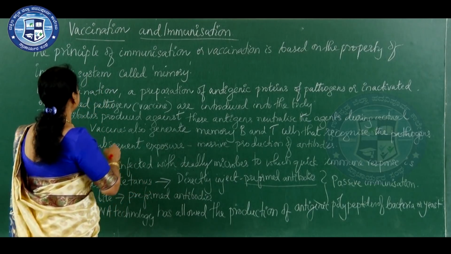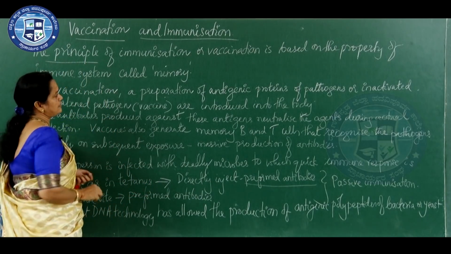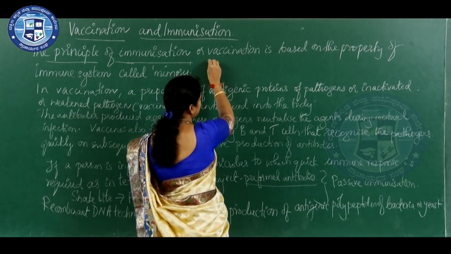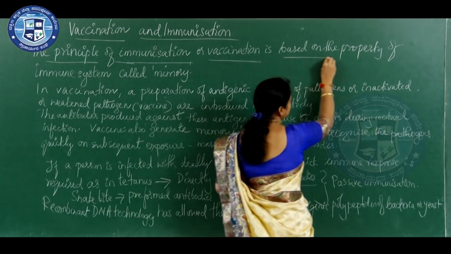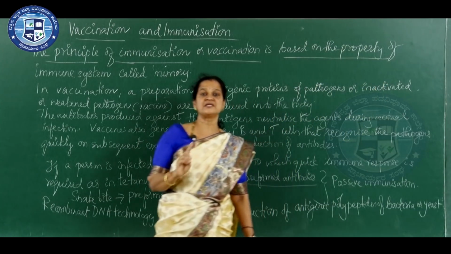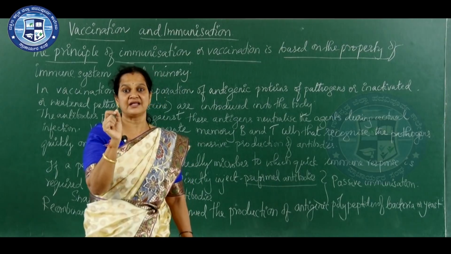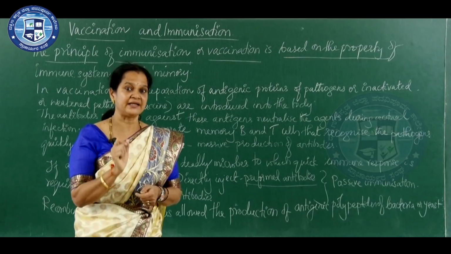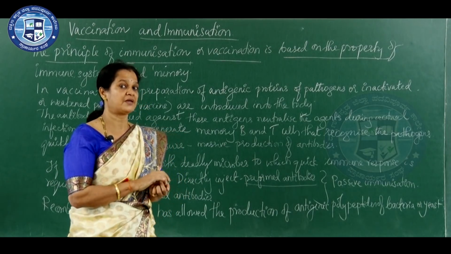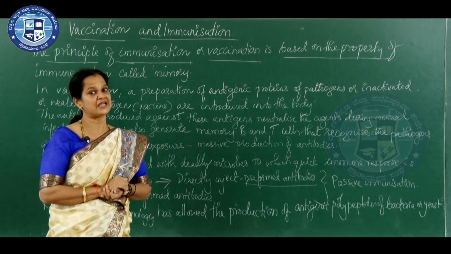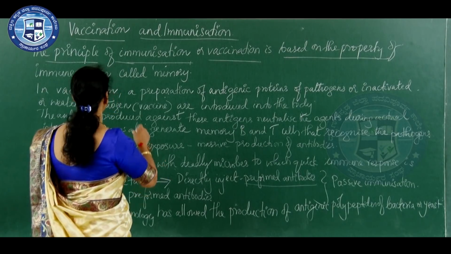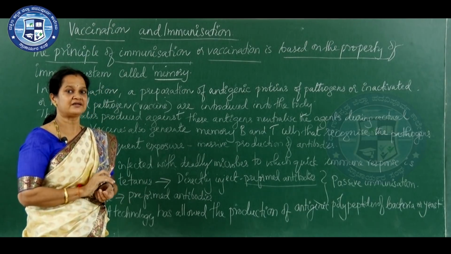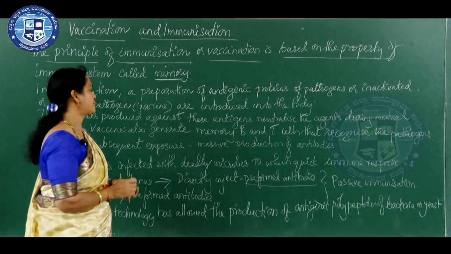So, we will see it is based on the principle. The principle of immunization and vaccination is based on a property of the immune system, and that property is called memory. Our immune system maintains immunological memory, and based on that, vaccination and immunization are done. So it is the memory which is important in the vaccination and immunization procedure.